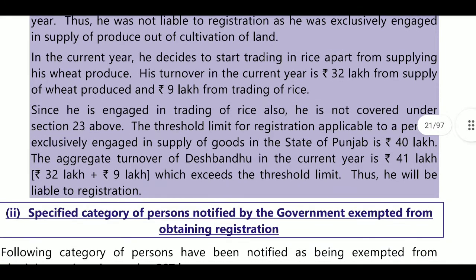Since he is engaged in trading of rice also, he is not covered under section 23. The threshold limit for a person exclusively engaged in supply of goods in the state of Punjab, a special category state, will be 40 lakhs. The aggregate turnover of Deshbandhu in the current year is 41 lakhs, that is 32 lakhs plus 9 lakhs, which exceeds the threshold limit, so he will be liable to registration under section 22.